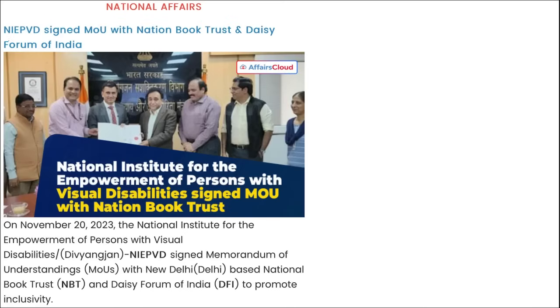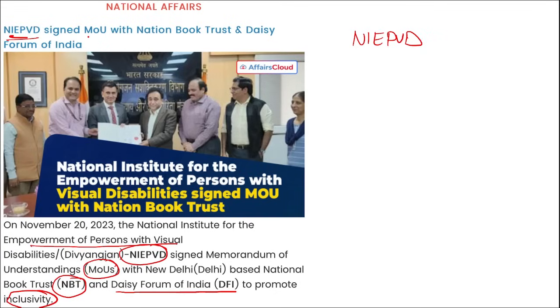First news is national affairs. NIEPVD. What is this? This is National Institute for Empowerment of Persons with Visual Disability. They have recently signed a memorandum of understanding with NBT and DAISY Forum of India to promote inclusivity. I repeat again, NIEPVD signed an MOU with National Book Trust and DAISY Forum of India in order to promote inclusivity, right? This MOU with NBT aims to establish a universal design center, correct?